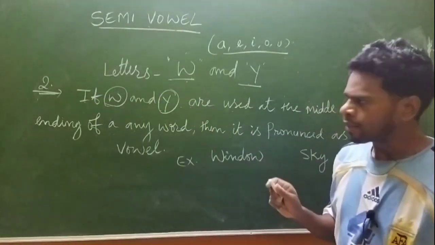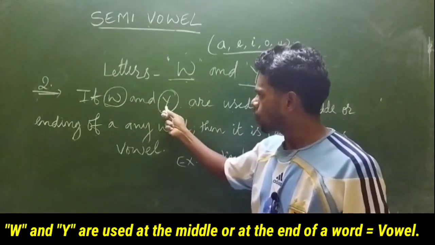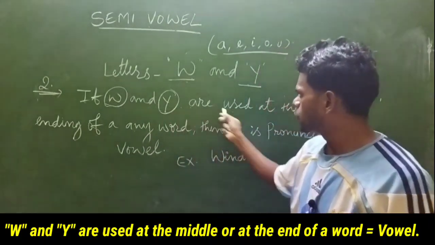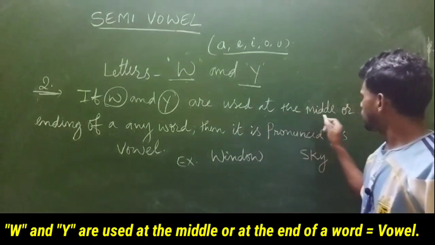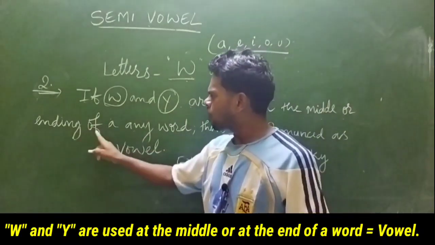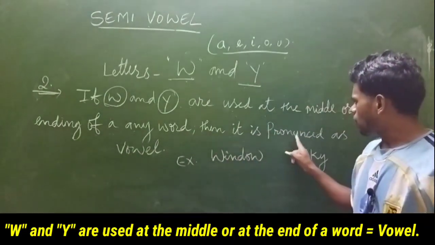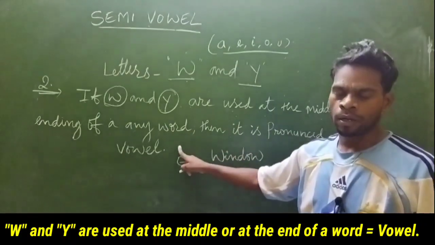The second rule is that if W and Y are used in the middle or at the end of any word, then it is pronounced as a vowel.